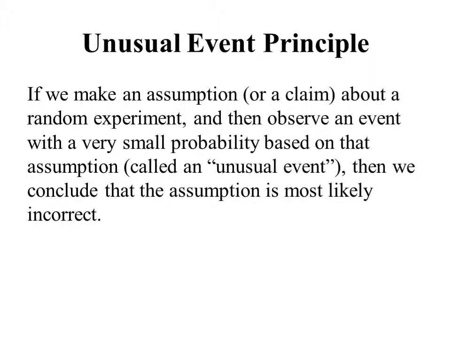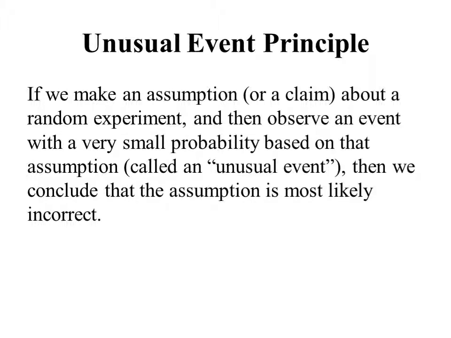Our last concept in this section is a fairly simple idea, but it's extremely important because it forms the theoretical foundation for a lot of what we do starting in Chapter 5. And we're going to state this in what we call the unusual event principle, which says if we make an assumption or a claim about a random experiment and then observe an event with a very small probability based on that event, called an unusual event, then we conclude that the assumption is most likely incorrect.